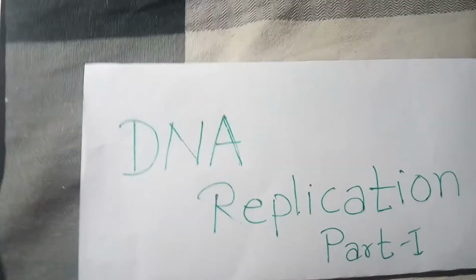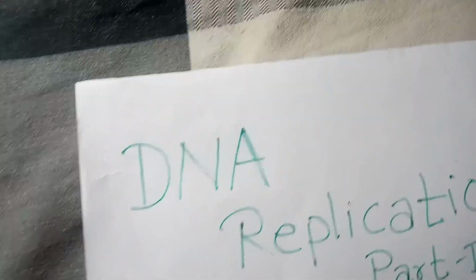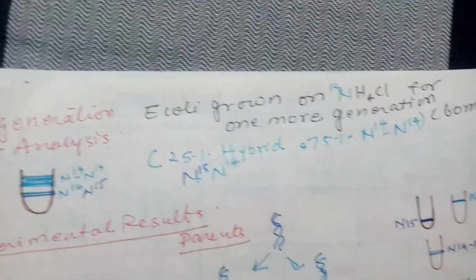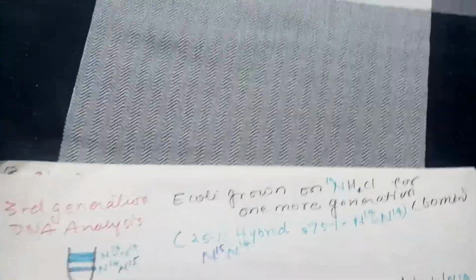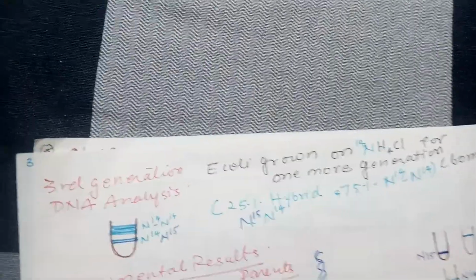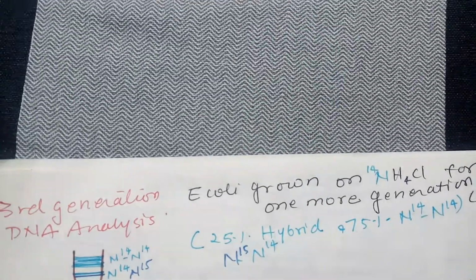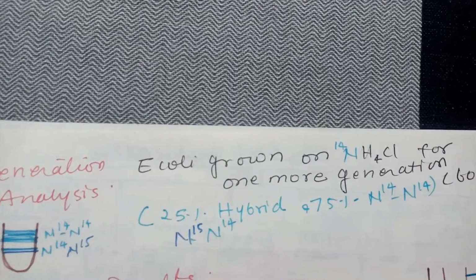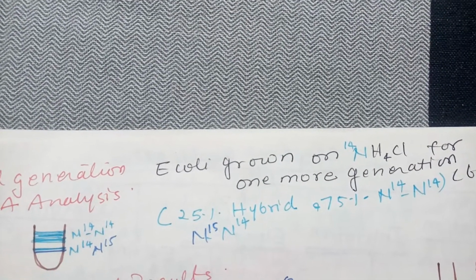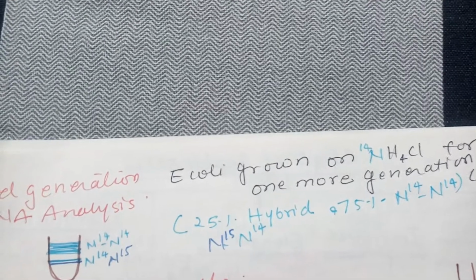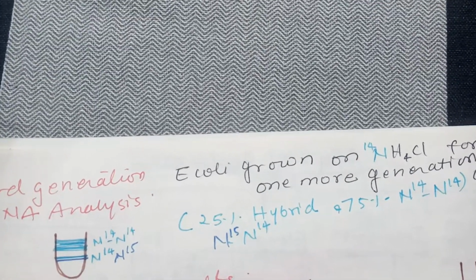Now the next is the third generation. So after 60 minutes the E. coli continued to grow on N14 medium, and the cells were isolated and the DNA was analyzed. Last time it was seen that there was 50% hybrid and 50% light DNA. Now here the percentage of N14 light DNA increases to 75% and hybrid is 25%.